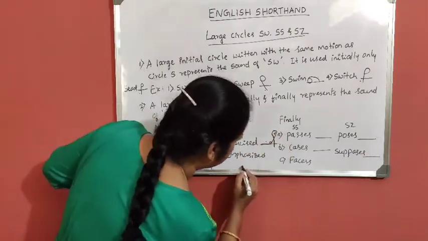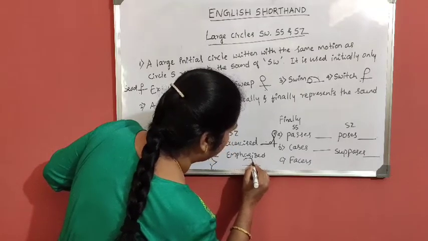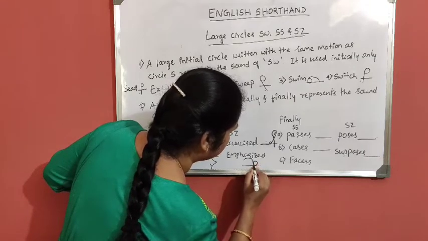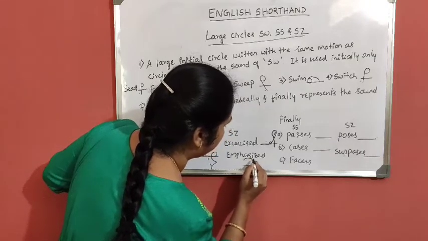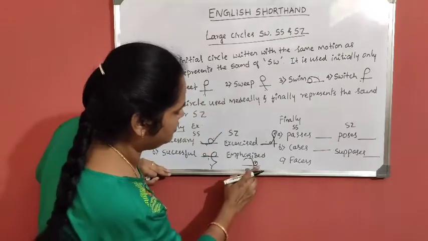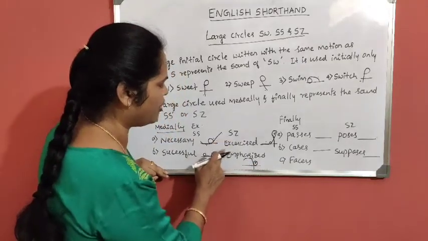Then emphasized, M, P, large circle, D, I diphthong placed inside the circle. This is emphasized. This is the sound of SZ.